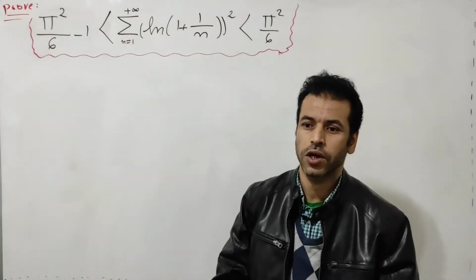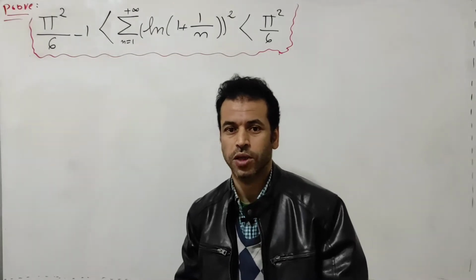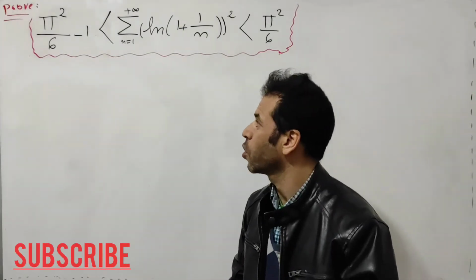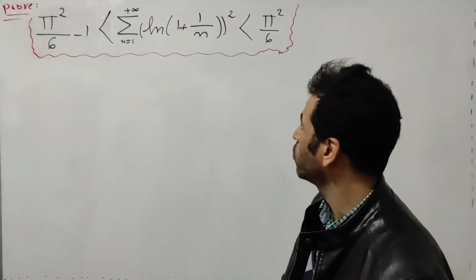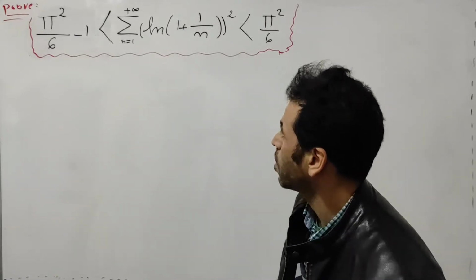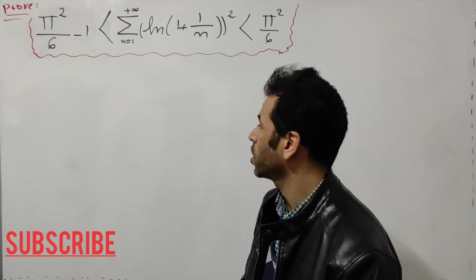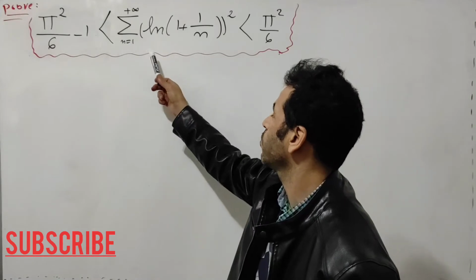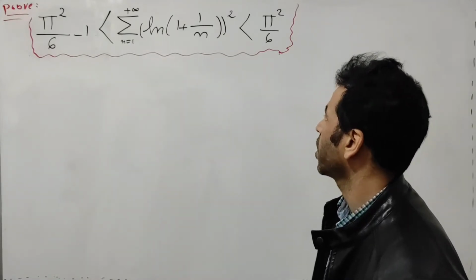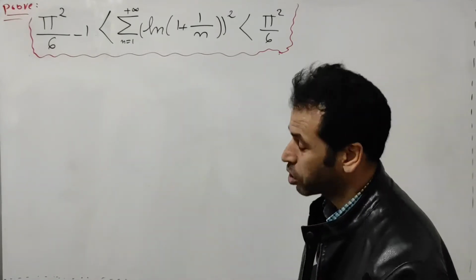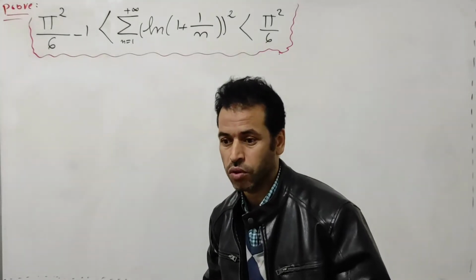Hi, in today's video I would like to introduce you a very nice problem. Here is a nice inequality. Our goal is to prove this inequality. We have pi squared over 6 minus 1 is strictly less than the sum of the natural log of 1 plus 1 over n, quantity squared, which is strictly less than pi squared over 6, okay?